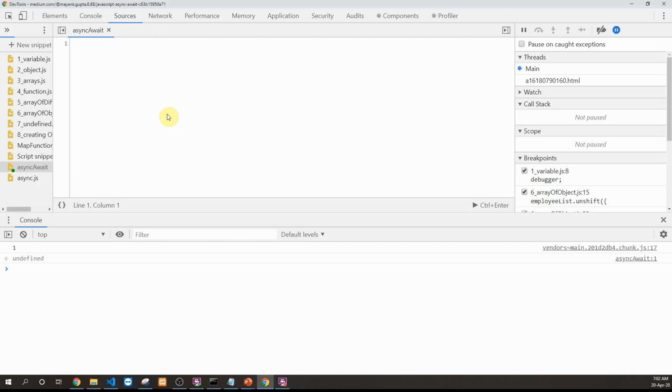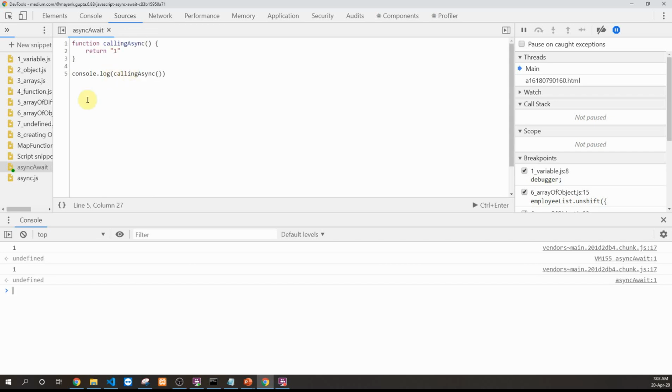In this code, we'll simply create a small function calling async, and this function will return a simple value. So we'll return a value 1 from it. And we'll try to invoke the function and console log the values that have been returned. So inside this console log, we'll be calling this function. Let's look for the output. So the output that we can see over here is a simple value 1.